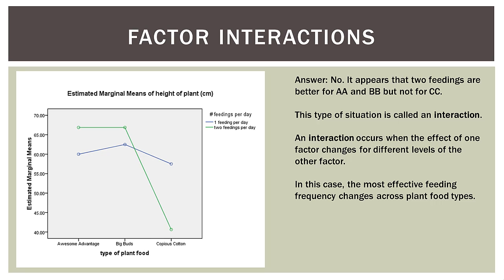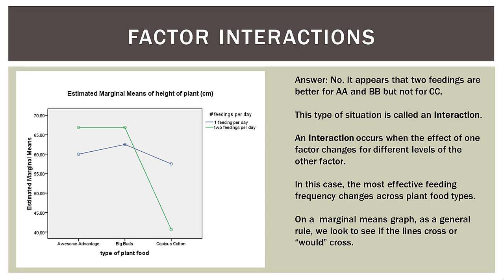So for AA, two feedings are the best. For big buds, two feedings are the best. But when we get to copious cotton, it changes. Now one feeding is the best. And that's what we mean by an interaction. On a marginal means graph like this, as a general rule, we look to see if the lines cross, or if they would cross. Now, that's sort of a conjecture. If they cross, they cross. But if they would cross, sometimes that's an interaction that is meaningful, sometimes it may not be. But if they cross, that's something we're really looking for.